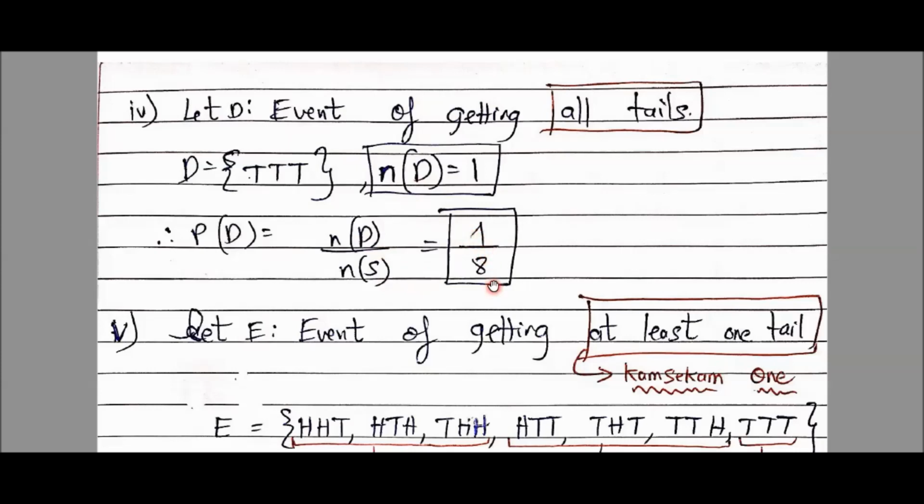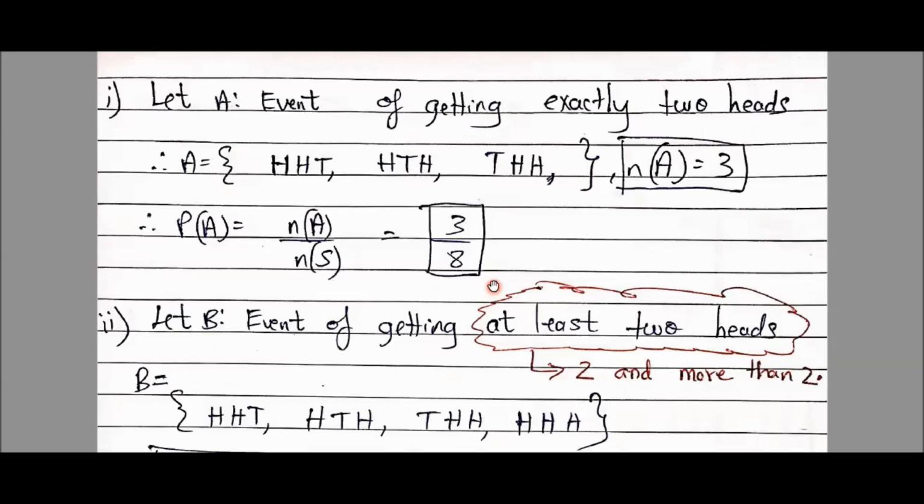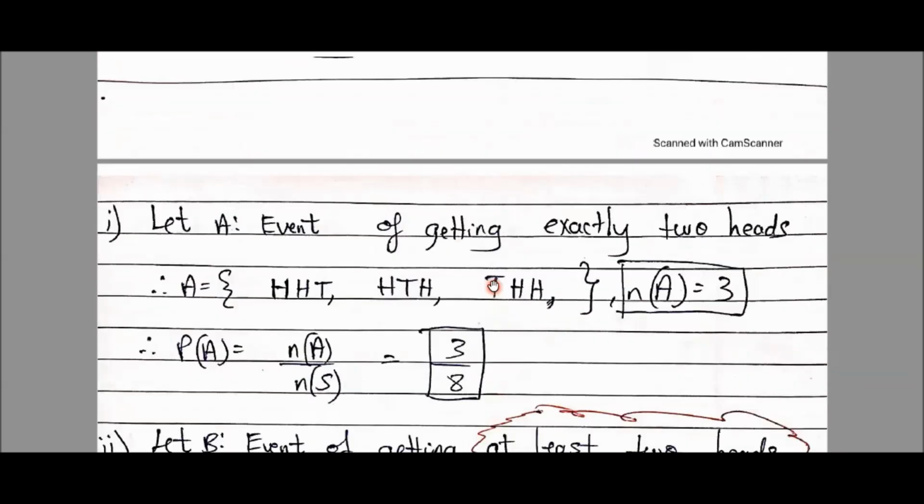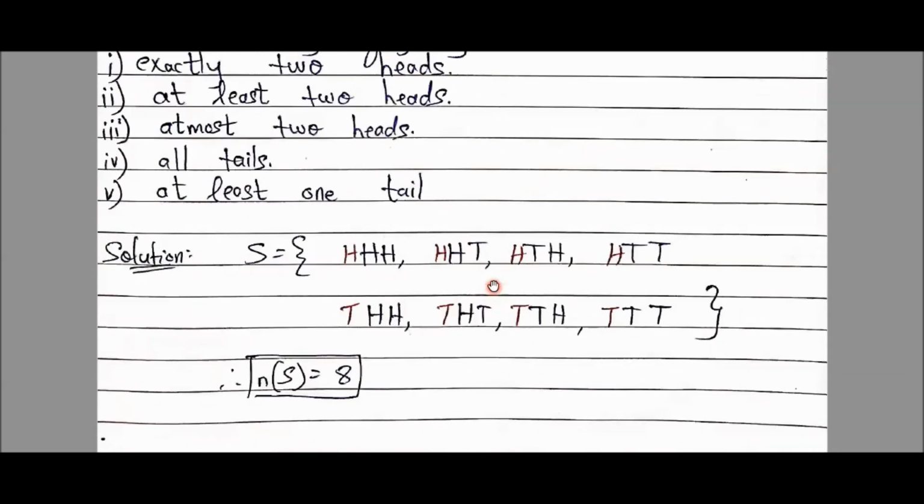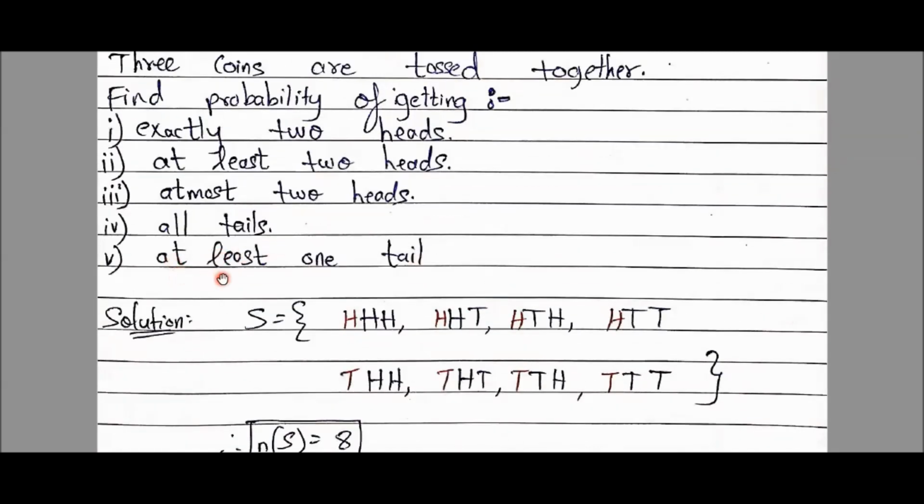Okay. Now moving on to the fifth sub question, and let's see what is asked there. Fifth one is at least 1 tail. Okay. Can I say? It's simple. At least means I will convert this word at least into Hindi. At least means कम से कम 1 tail. कम से कम 1 tail होना चाहिए. So the one with 1 tail will do, the element with 2 tails will also do, and even 3 tails will do.